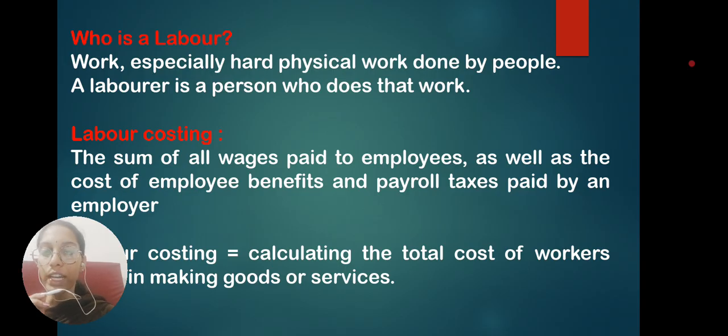So labor costing is nothing but the way of calculating how much cost is required to produce a product, that is, calculating the total cost of workers' effort in making a good or service. That includes the wages paid to an employee or a labor, plus the raw material cost, employee benefits and payroll taxes that are to be paid by the employer. So this is known as labor costing, the sum of all wages paid to the employees.